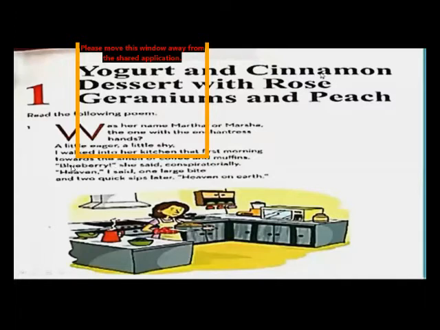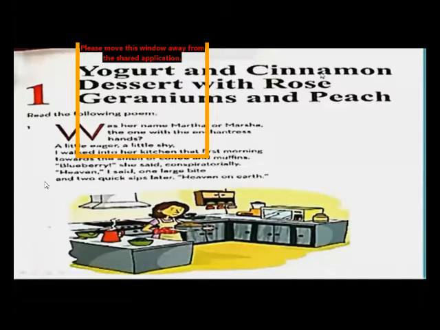When the poet entered the kitchen, the cook, Martha, said, "Blueberry," she said conspiratorially. Conspiratorially means in a very secret way, in a very secret manner, so that no one could hear it. So conspiratorially means to speak in a very low voice. "Heaven," I said, one large bite and two quick sips later.